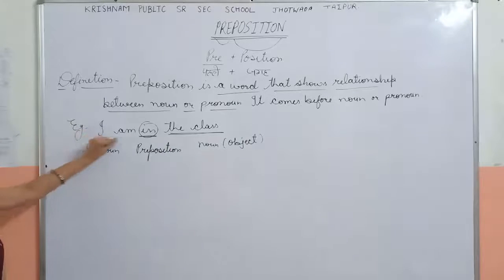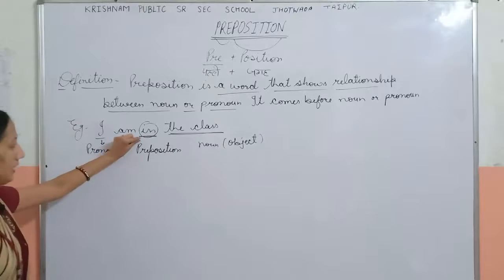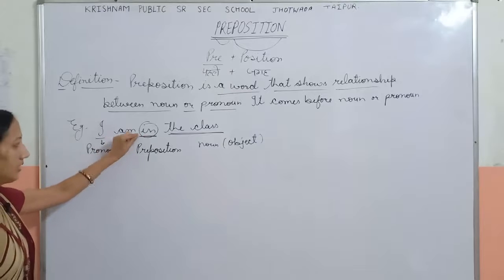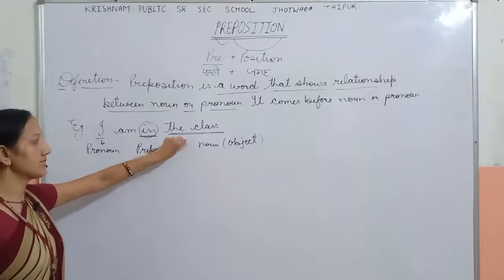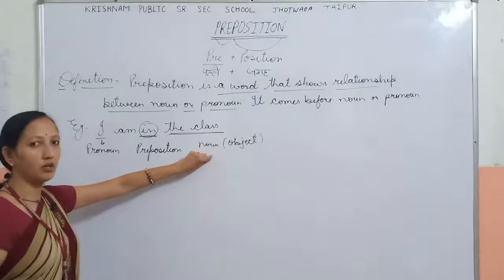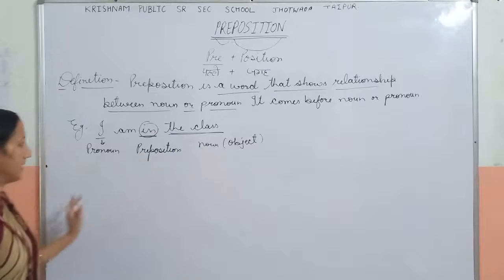Okay. I am in the class. I is a pronoun or subject. Am is a verb. In is a preposition. And the class is a noun. It means object or other parts of a sentence.